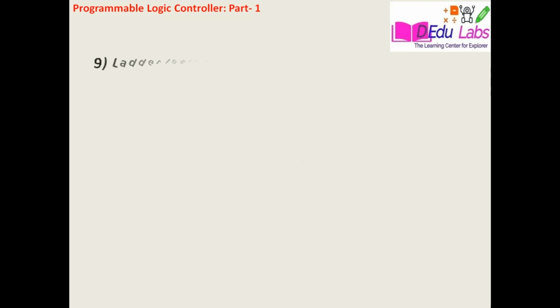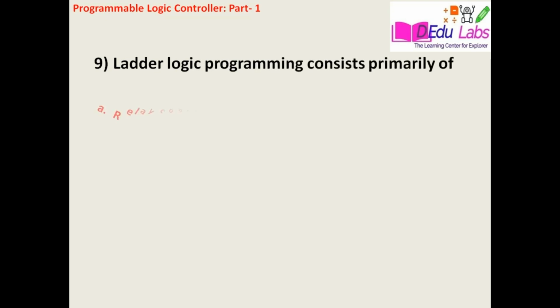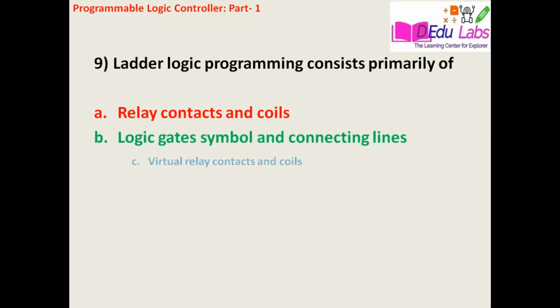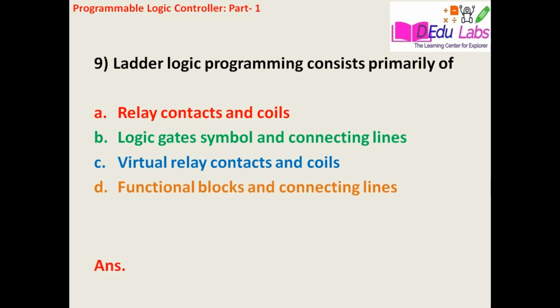Question 9. Ladder logic programming consists primarily of option A, relay contacts and coils, option B, logic gates, symbols and connecting lines, option C, virtual relay contacts and coils, option D, functional blocks and connecting lines. The answer is virtual relay contacts and coils.